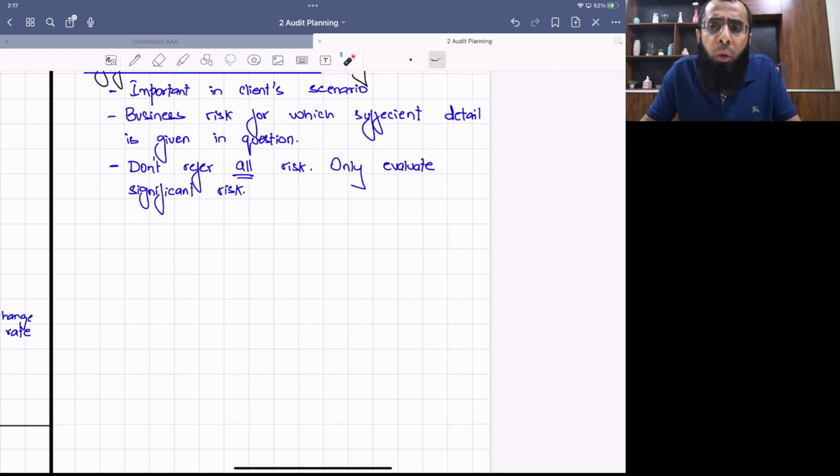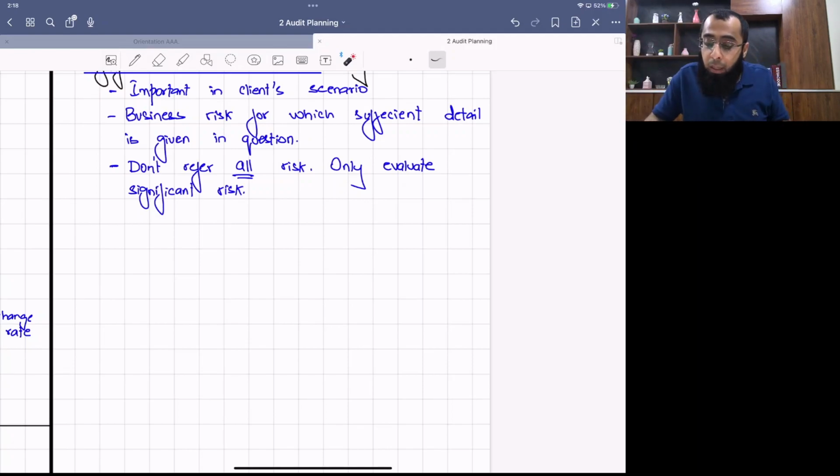Don't refer to the small ones, like those risks for which no detail is given. Like if just a one-liner is given, that the company is also doing business internationally, don't get into that risk. Rather, find those risks for which sufficient 2-3 line detail is given, so that you can determine that, okay, this risk was significant from the perspective of the client and of the examiner.